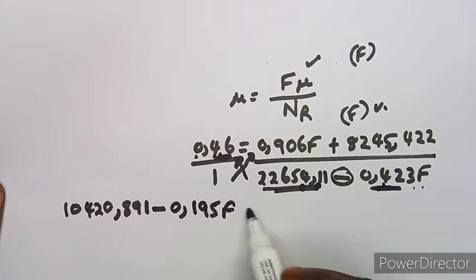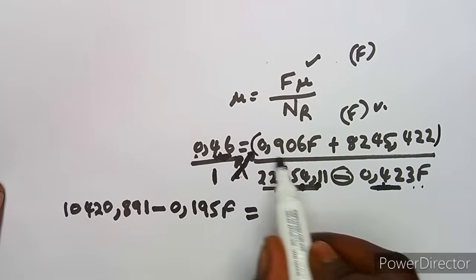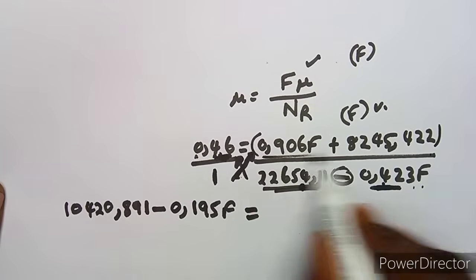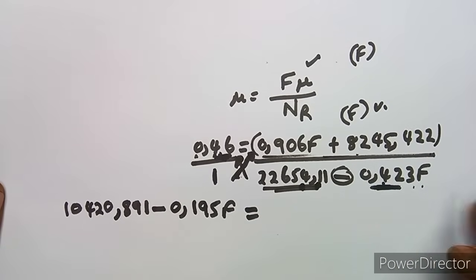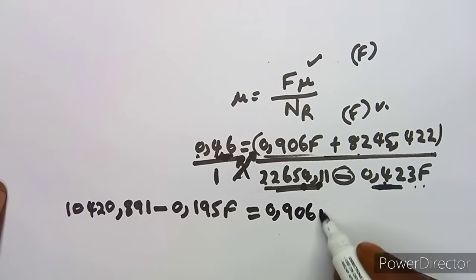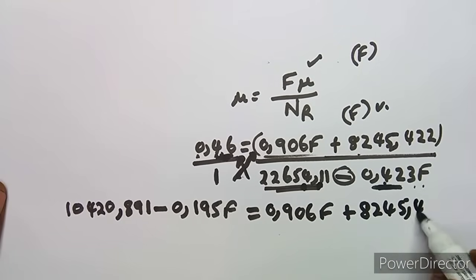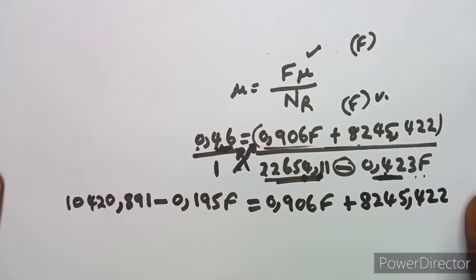This one and this one, which is equal to 1, cross multiplies this side, so 1 multiplies everything. As you can see, anything times 1 remains as it is, so this is going to remain as 0.906F plus 8245,422. Okay, so that's our equation there.